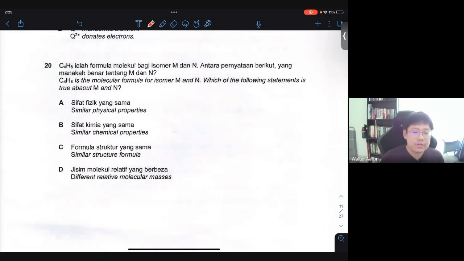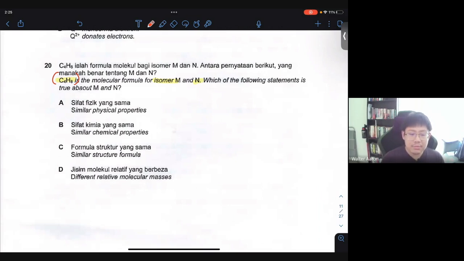20. C4H8 is a molecular formula for isomers M and N. Which of the following statements is true about M and N? So it says here they have a molecular formula of C4H8 for these two particular isomers. So which of the following statements is correct? They're asking you, if I were to compare the properties of isomers M and N, which have the same molecular formula, which are the properties that both technically have?